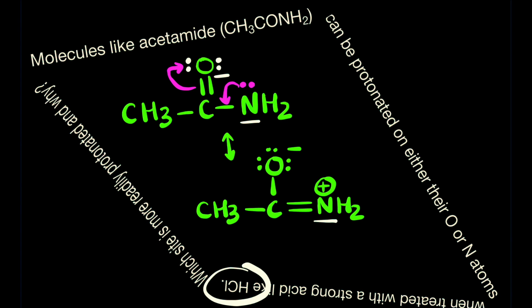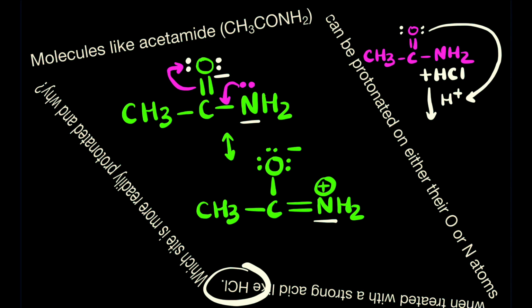Okay. So if we write the reaction between acetamide, that is CH3CONH2, and HCl, the reaction will be simple. HCl will give H plus and then H plus will be taken away by this oxygen by providing the lone pair of this, and the product is most likely to be this one. So the reason is simple.